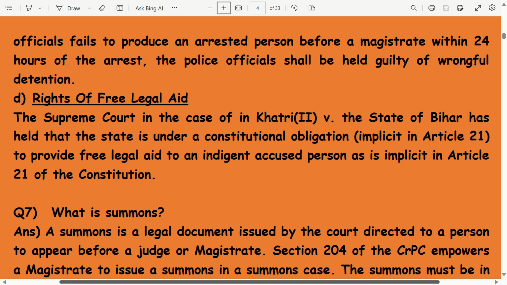Right of free legal aid. The Supreme Court in the case of Khatri (2) versus the State of Bihar has held that the state is under a constitutional obligation implicit in Article 21 to provide free legal aid to the indigent accused person, as is implicit in Article 21 of the Constitution.